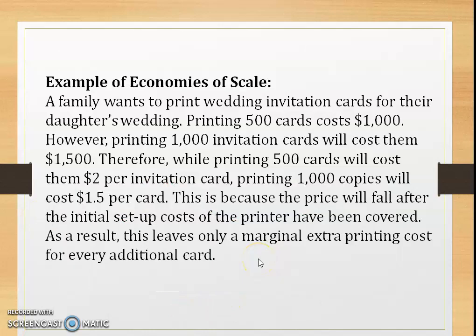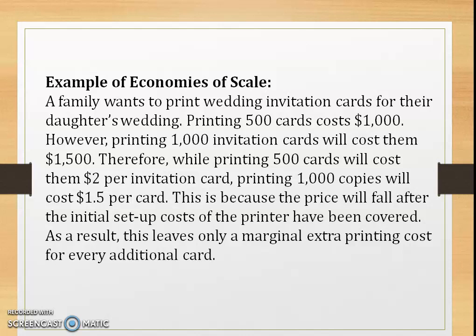Right. For an example of economies of scale, a family wants to print wedding invitation cards for their daughter. Printing 500 cards costs roughly $1,000. However, printing 1,000 invitation cards will cost them $1,500.